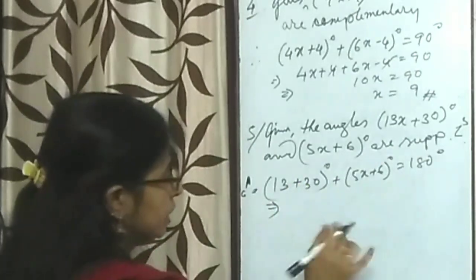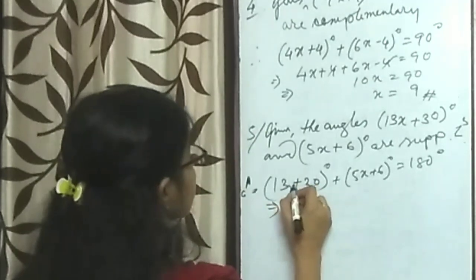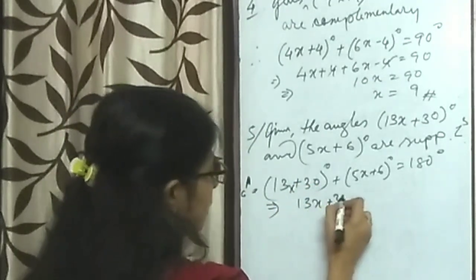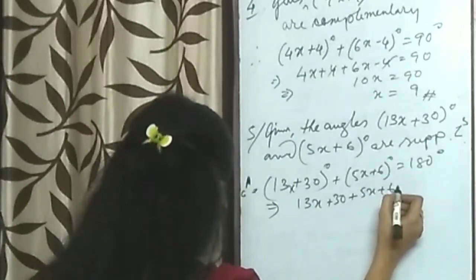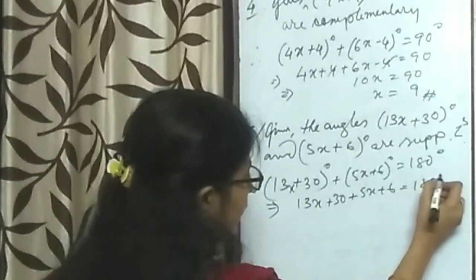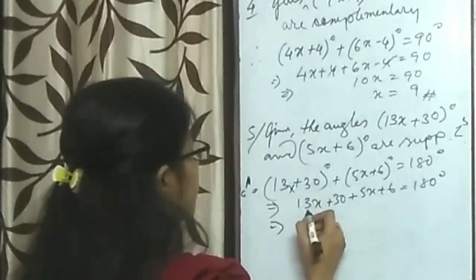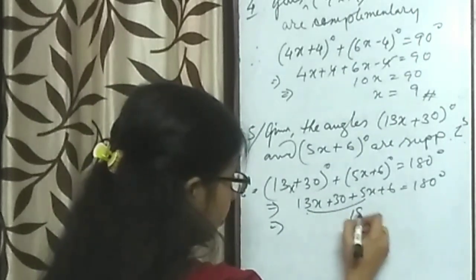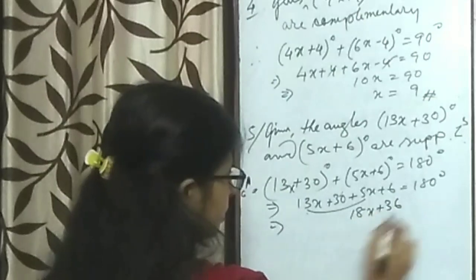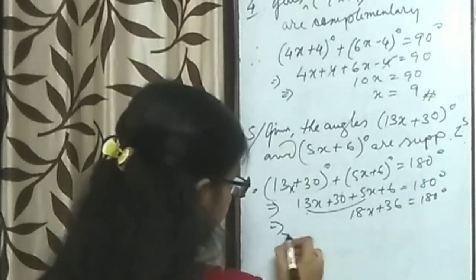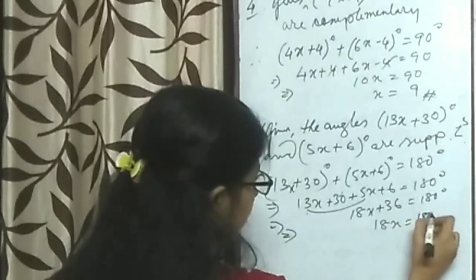Same procedure, degrees you remove. It's 13x plus 30 plus 5x plus 6 is equal to 180 degree. These two you add, it will give you 18x. These two you add, 36. 18x, 36 you shift here.